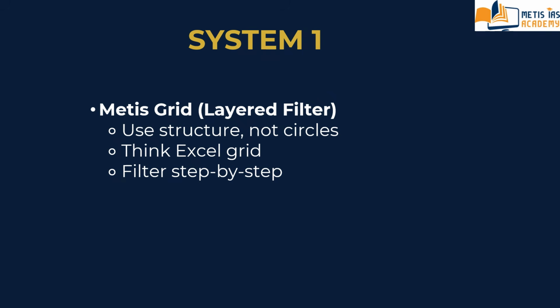So let us assume 100 students. UPSC says 60 are Indian, 40 are foreign, 50 are girls, 50 are boys. Now filter. 40% of the 60 Indians are girls. So what is that number? That is 24.